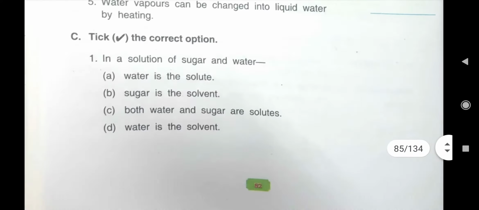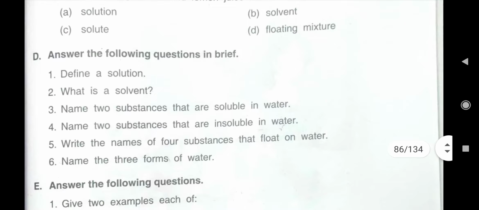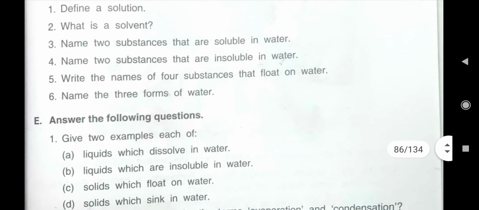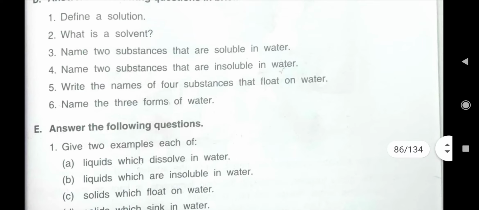Now come to D second question. What is D second question? What is a solvent? We have already read that the medium in which we put solute, that is known as solvent. Like in that activity, Nimbu Pani. Can you recall that activity? Yes, we did that.